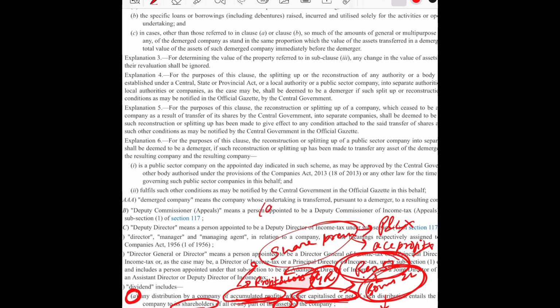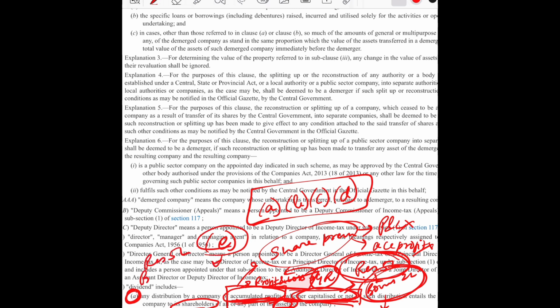When we study subparts A, B, C, D, the wording used in these sections is whether capitalized or not. However, when we study subsection E, the wording is just accumulated profit. The part whether capitalized or not is missing. So under subsection E, suppose the reserves are 5 lakhs, out of which the bonus issue has been 2 lakh.